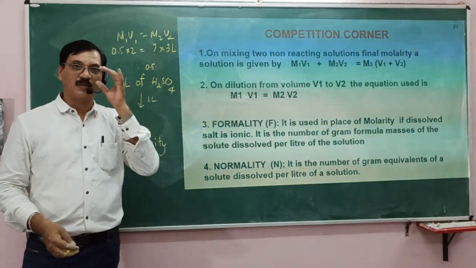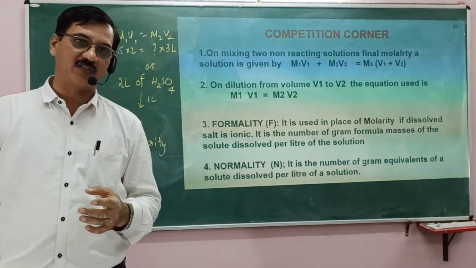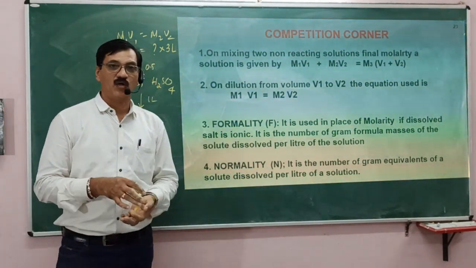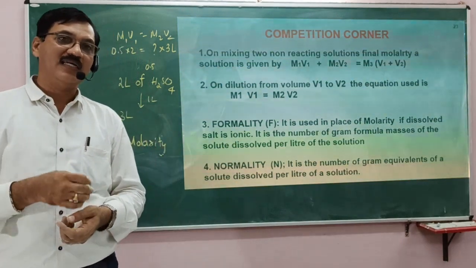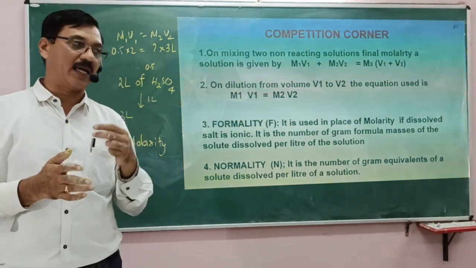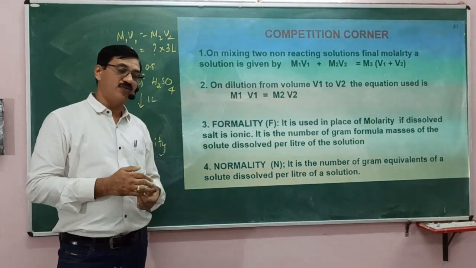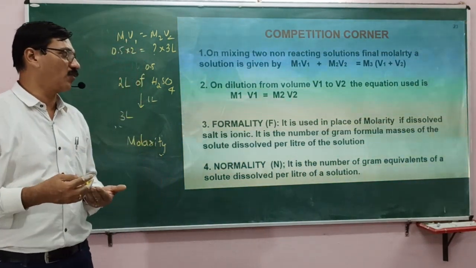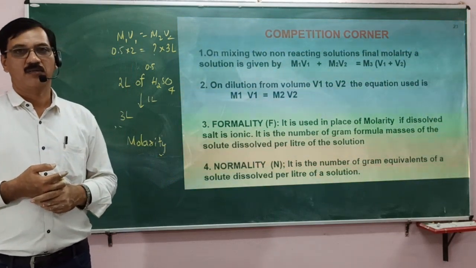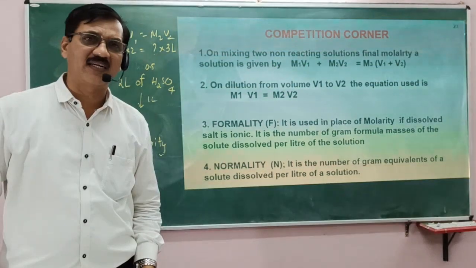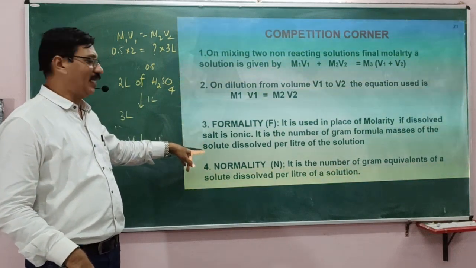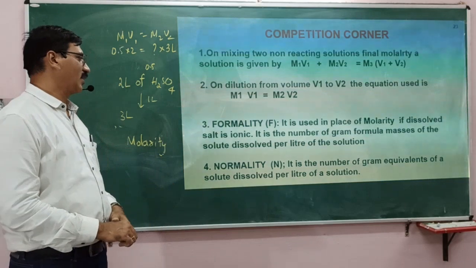Therefore, if the word formality is asked in any competitive examination, you may think that it is just like molarity, and in molarity we take the molecular mass, but here since it is an ionic compound, we use formula mass. So the formula remains the same. Formality is the number of gram formula masses of solute dissolved per liter of a solution. That means formula mass expressed in grams, dissolved per liter of a solution, gives you formality.